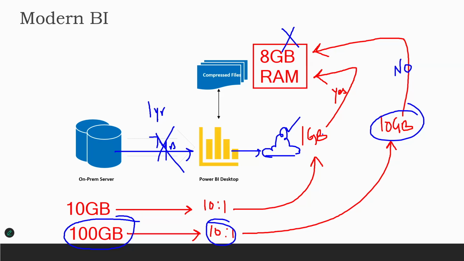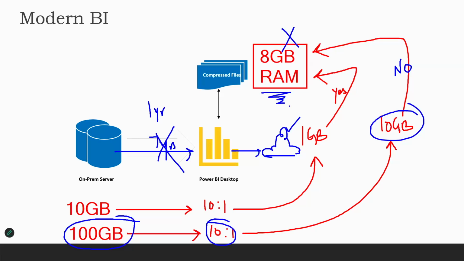Again, these numbers are just rough estimates. Don't blindly consider them as facts. We can load a huge amount of data, but the concept here is that it is a compressed file. And what is the limit that you have in your 8 GB or 16 GB RAM laptop? Based on that, it just works. That's how I want you to look at it. Now remember, this 8 GB RAM is also not available to you fully.